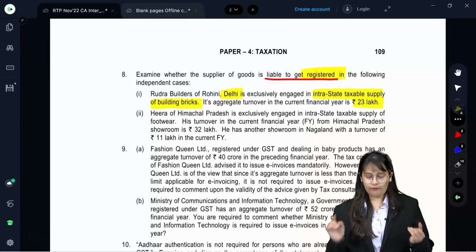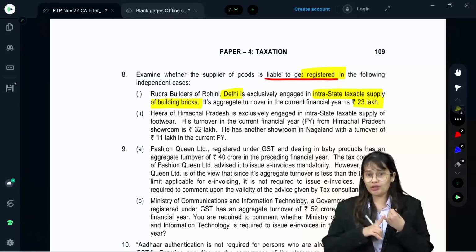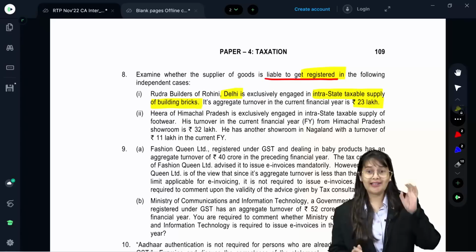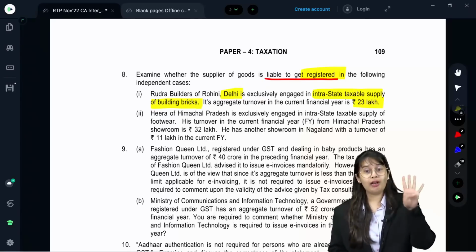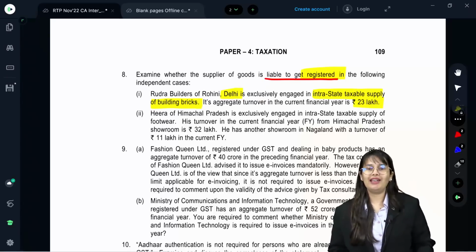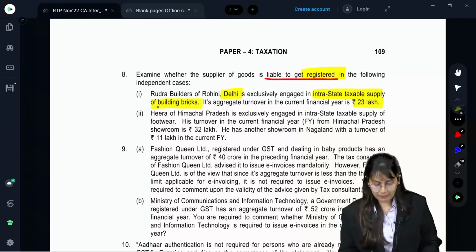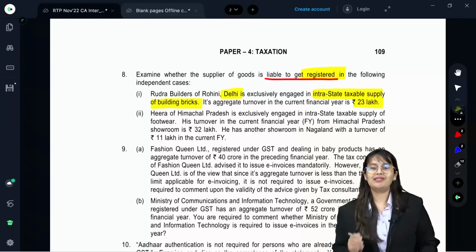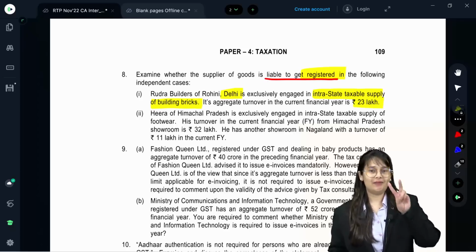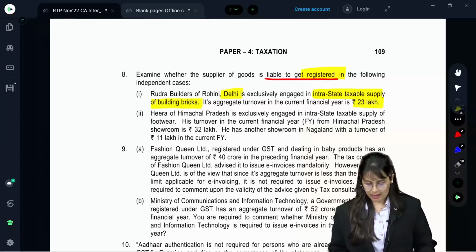Tell me, for exclusive supply of goods in the state Delhi, what would be your eligible threshold limit? Actually, it is 40 lakh. But 40 lakh is not available if you are engaged in supplying building bricks. This is a recent amendment. Hence, over here, the limit is 20 lakh. They have exceeded 20 lakh, hence you are liable to register.